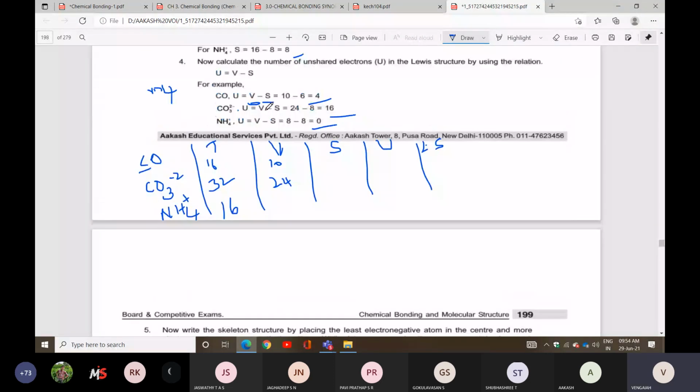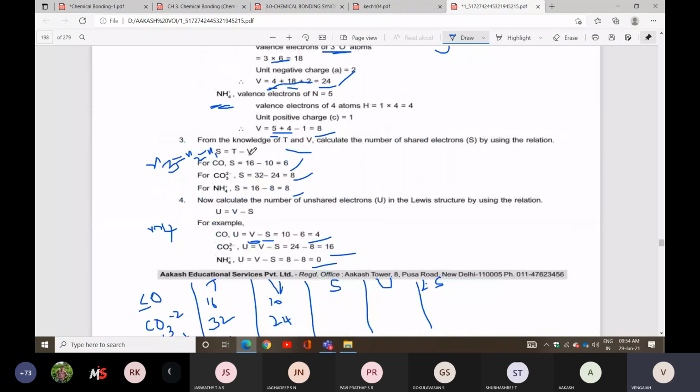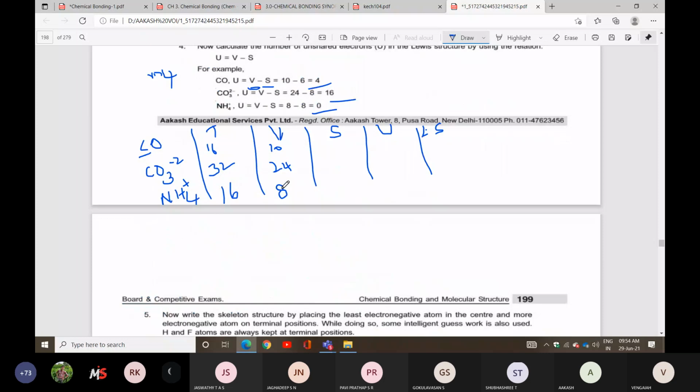Next condition, NH4 plus. Nitrogen will be 5 valence electrons. Hydrogen will be 1, and a total of 4 hydrogens will be there. Plus 4 means minus 1. So 5 plus 4 minus 1, nothing but a total of 8. Okay?